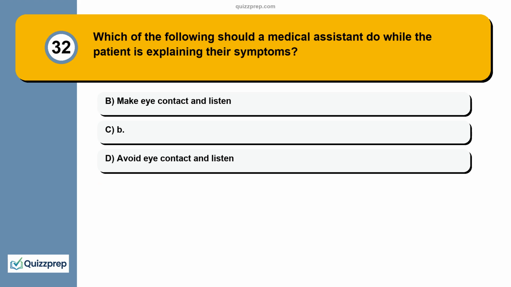Question 32. Which of the following should a medical assistant do while the patient is explaining their symptoms? A. Make eye contact and listen. B. Avoid eye contact and listen.